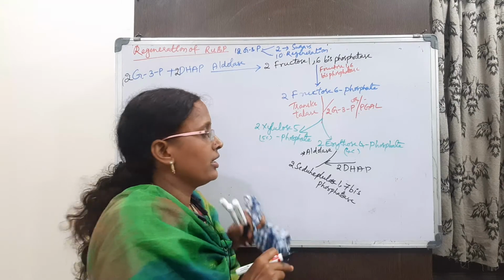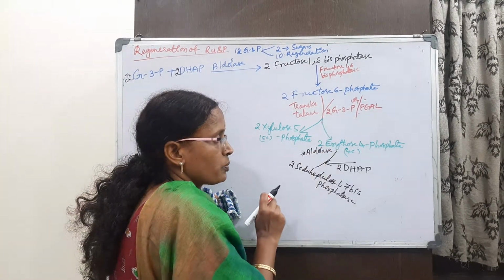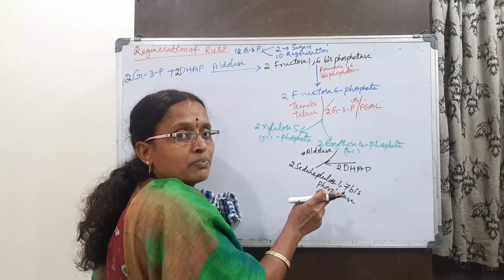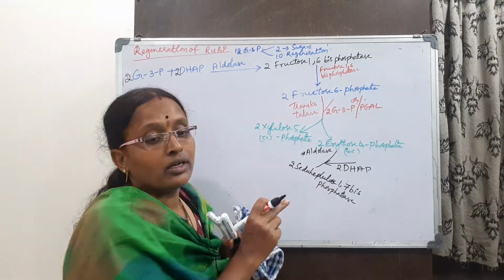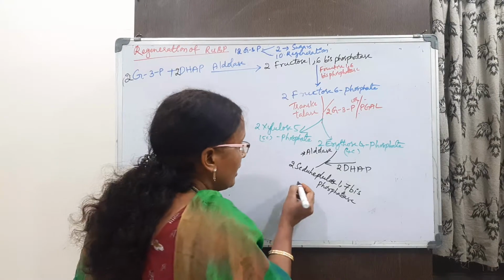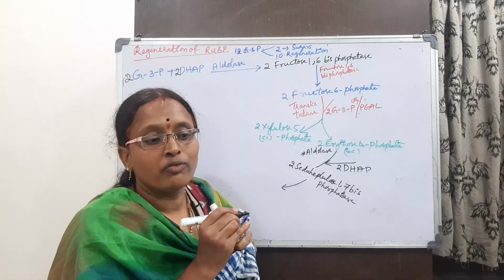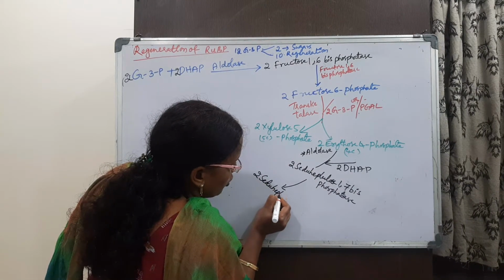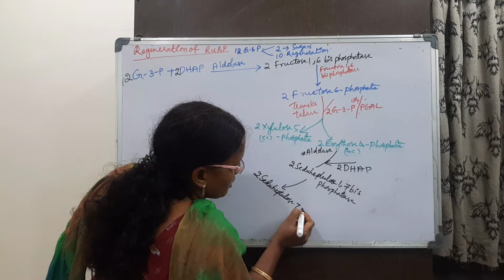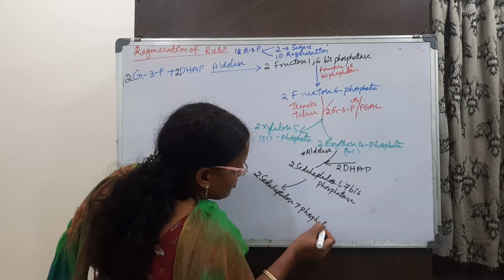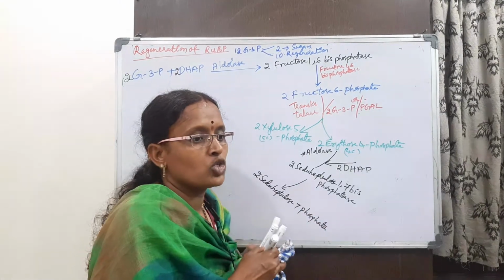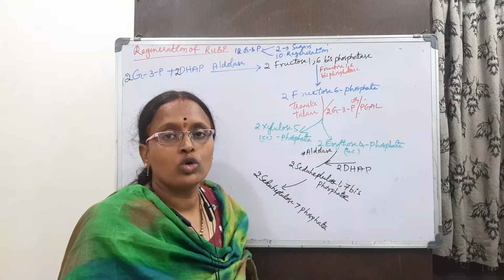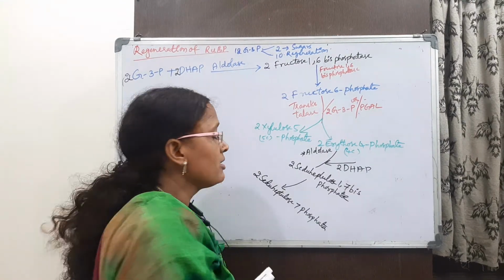In the presence of erythrose 4-phosphate, by taking dihydroxyacetone phosphate, it forms the sedoheptulose 1,7-bisphosphate. This sedoheptulose 1,7-bisphosphate, by removing one phosphate, forms the two molecules of sedoheptulose 7-phosphate. The enzyme is phosphatase.